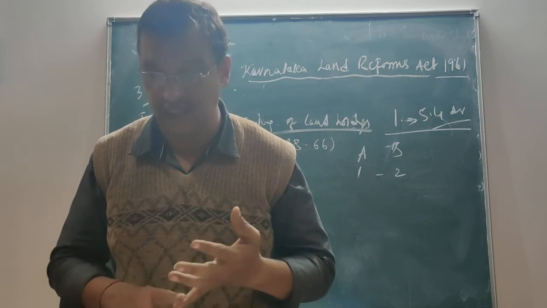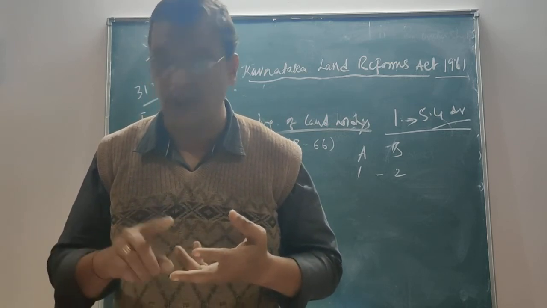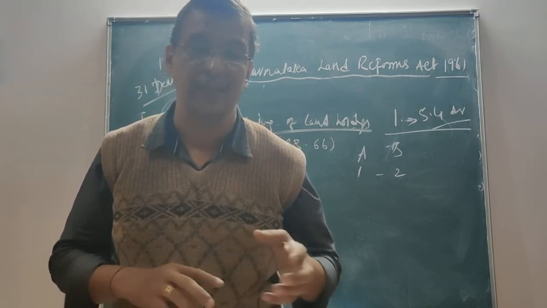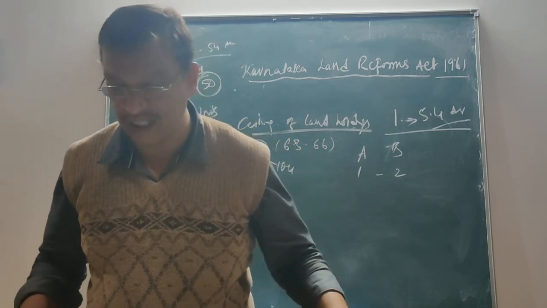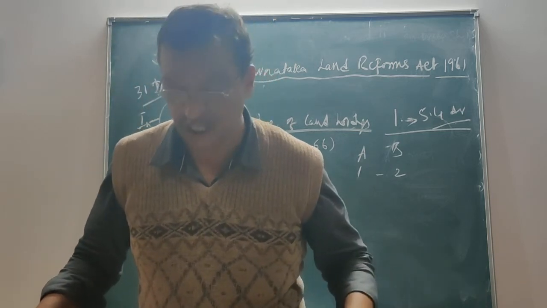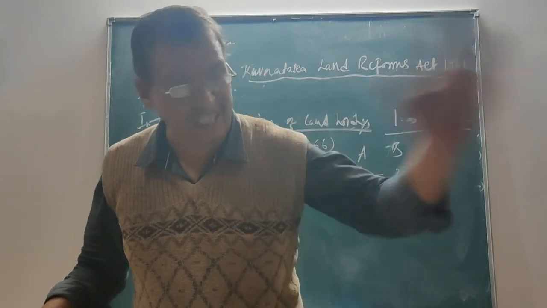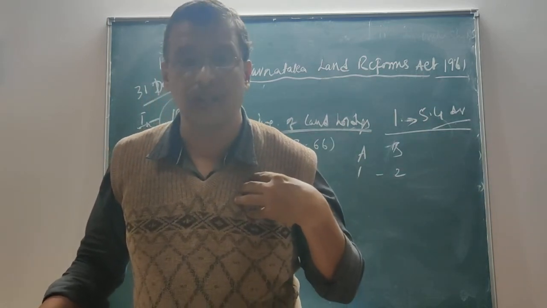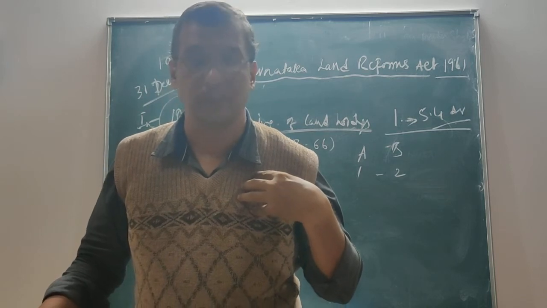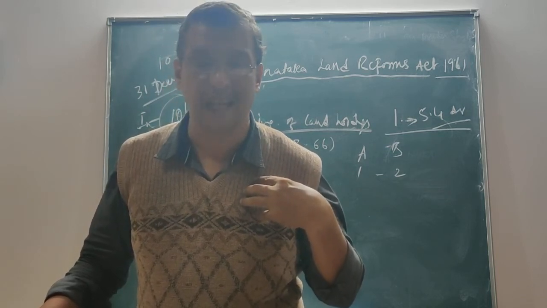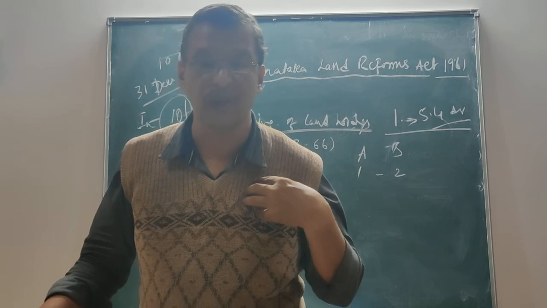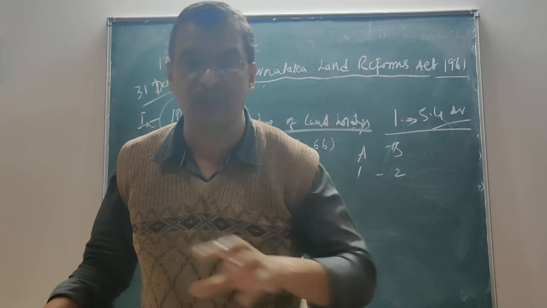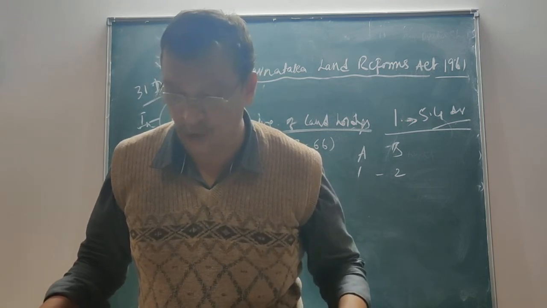Again, I say, particulars of the land, particulars of the family members, particulars of the land that I am holding, and the land that has been transferred in any manner before 24th January 1971. Even if I have transferred the land, I have to make my declaration with those transferred lands. I should also give the particulars of the person to whom the transfer is being made.